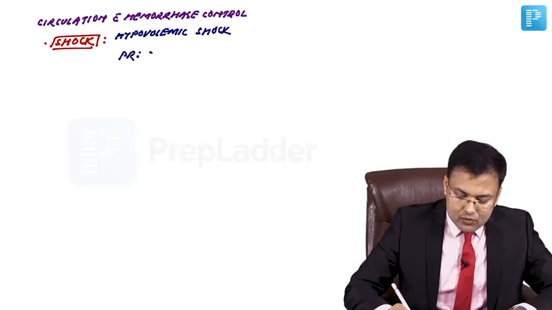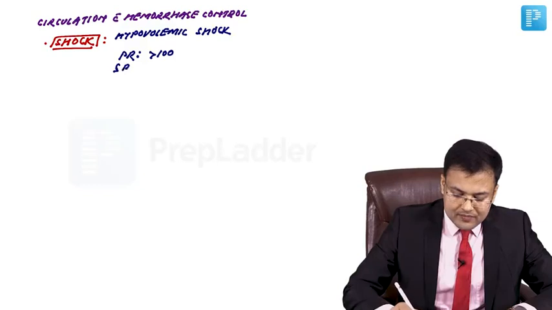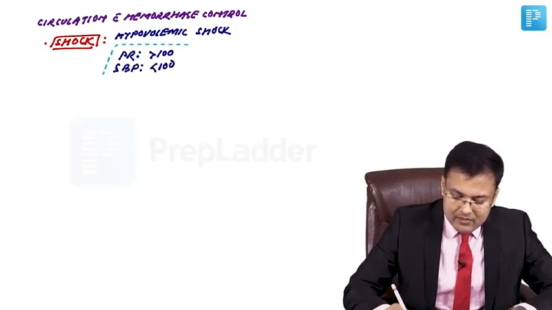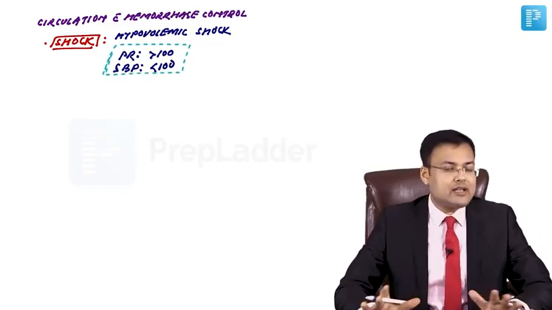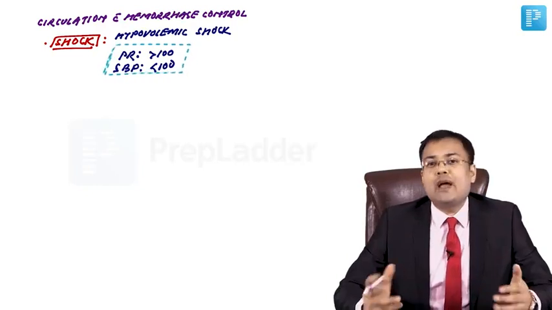What? Pulse rate, if it is more than 100 per minute, and systolic blood pressure, if it is less than 100 mmHg, remember the value 100. It's unstable. It means these are the patients who are having shock and we have to manage the shock.